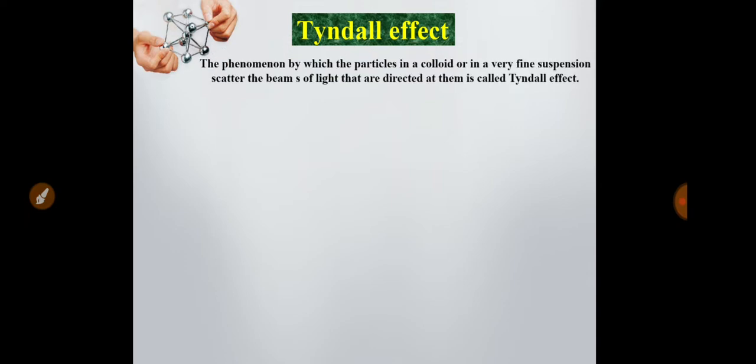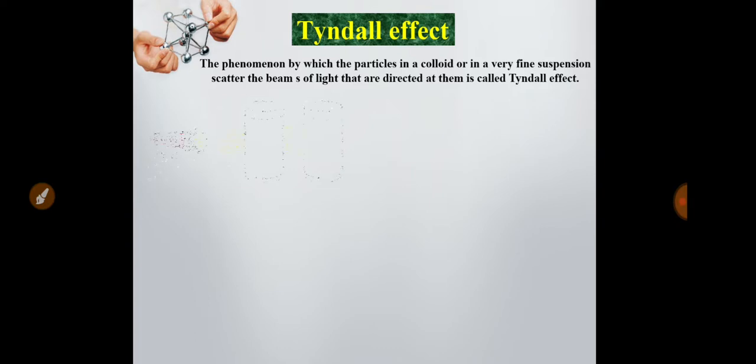The definition of Tyndall effect is the phenomenon by which the particles in a colloid or in a very fine suspension scatter the beam of light that is directed at them. So if light is directed towards the particles of colloidal solution or very fine suspended solution, then the light is scattered in a haphazard way. That is called Tyndall effect.